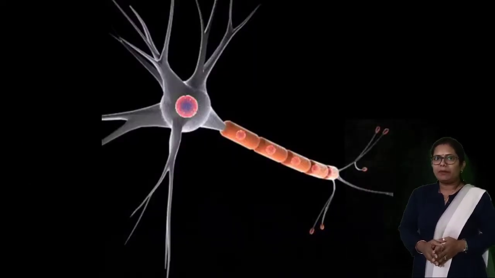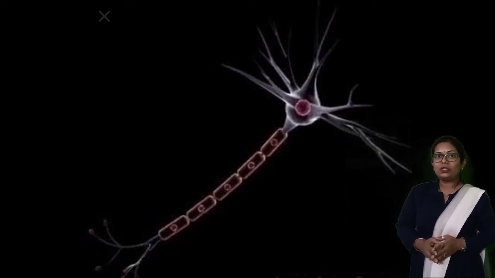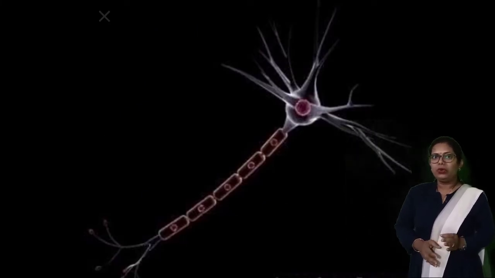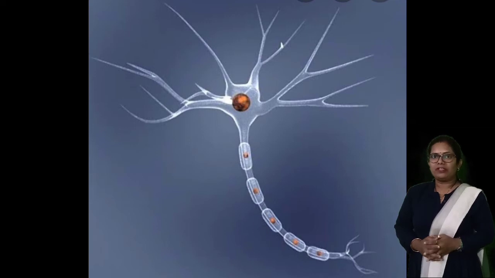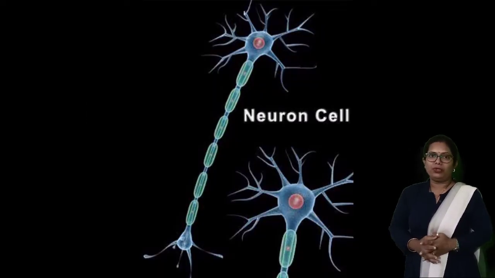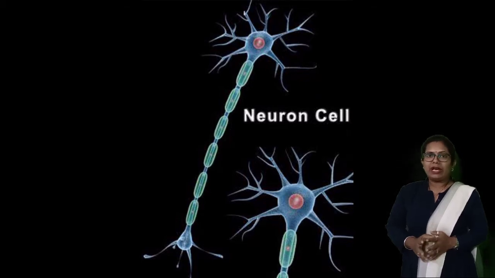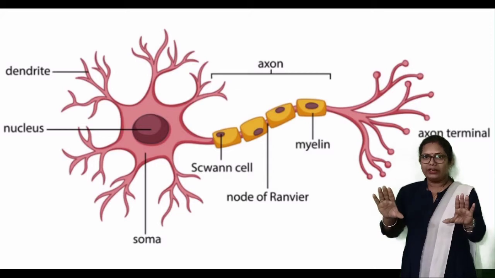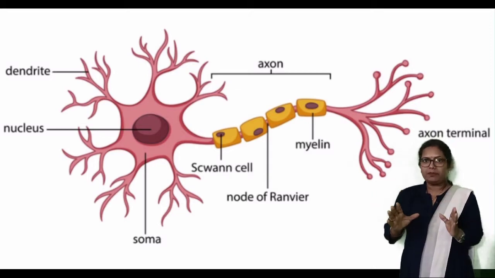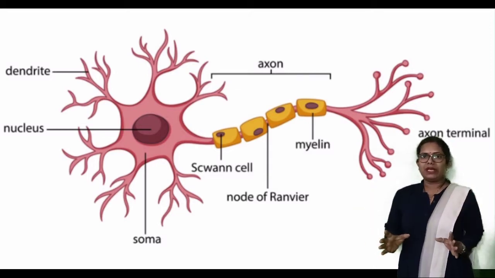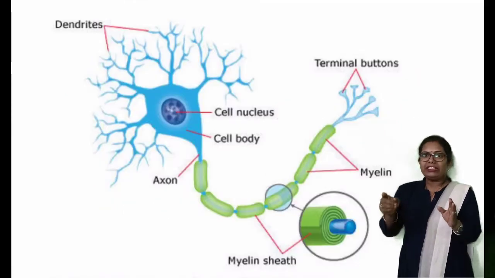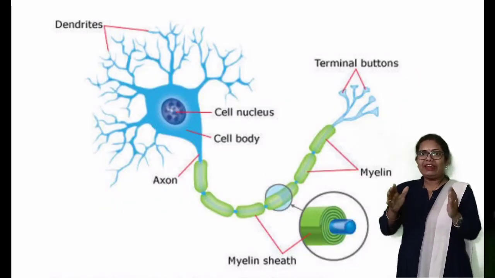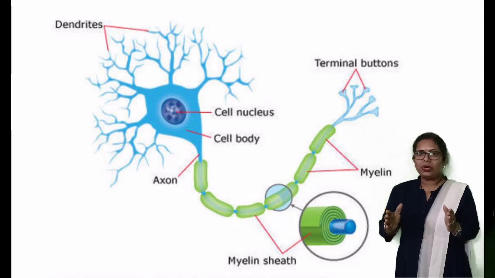Nervous tissue is made up of nerve cells, which is also known as neuron. Neuron is the unit of nervous tissue. So now we will talk about the structure of neuron. Neuron is an irregular structure. The upper part is wider, and from this part some processes come out. So the upper part is a nucleated structure, irregular structure, and it is known as cytosol or cell body.